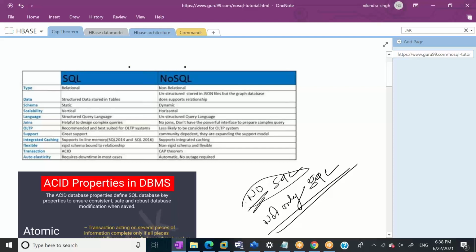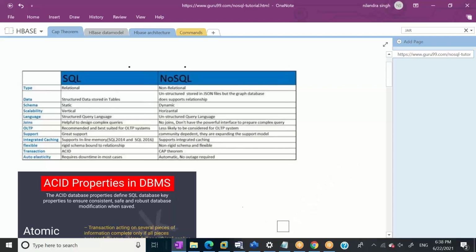Okay, so let's compare what a NoSQL database and an SQL database are. When we talk about an SQL database, it is relational. Relational means it has tables and rows; it has some table structure. When we talk about a NoSQL database, it may be structured or unstructured.